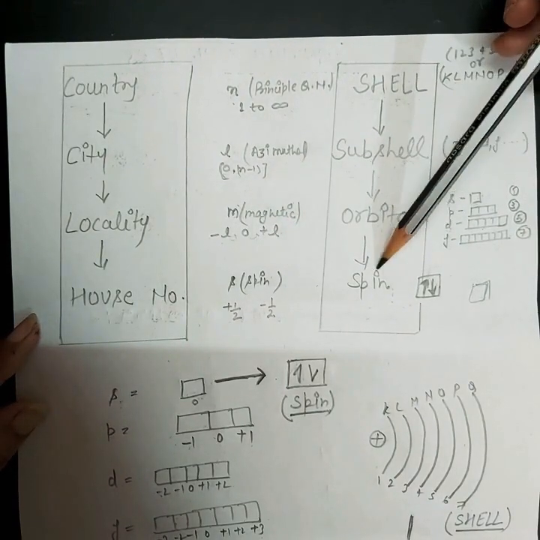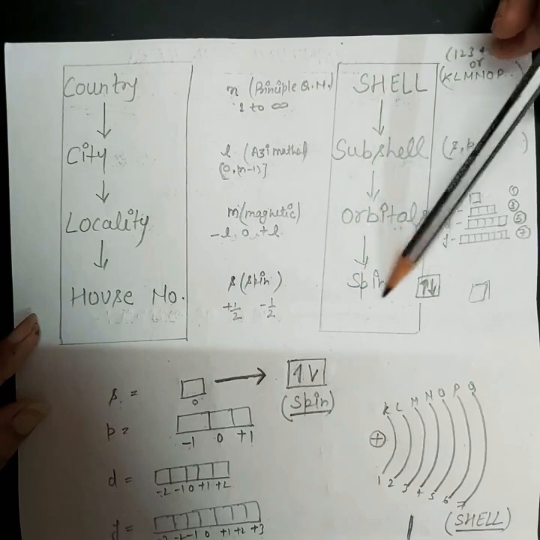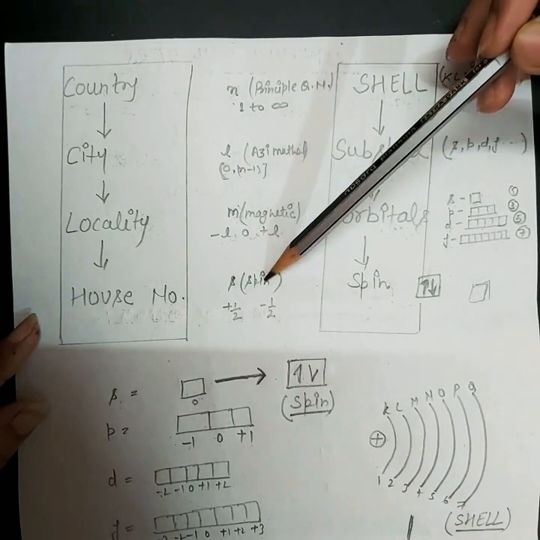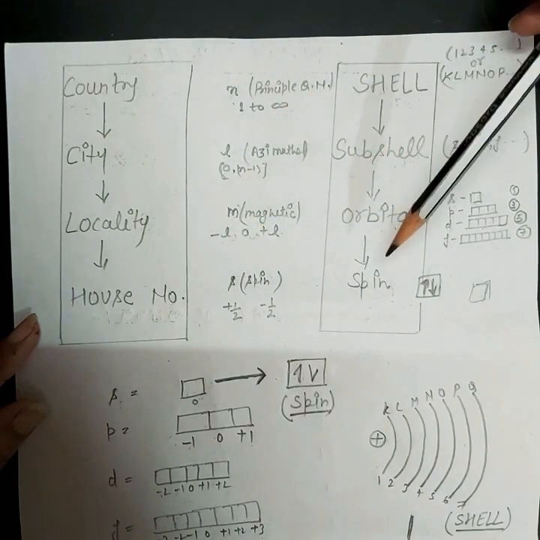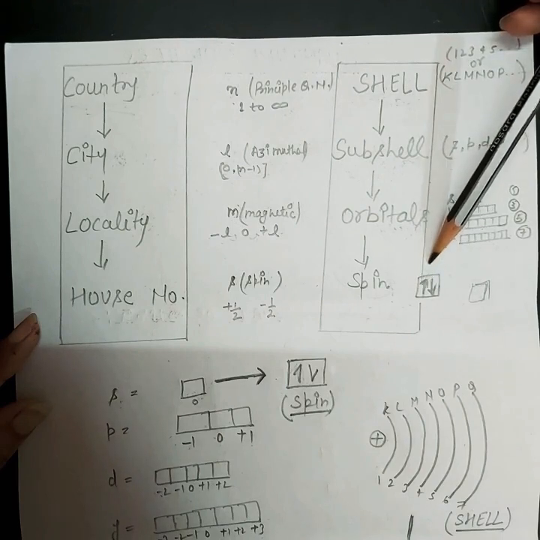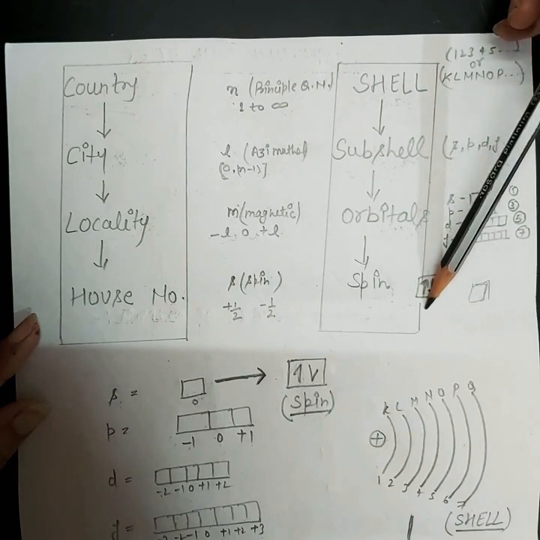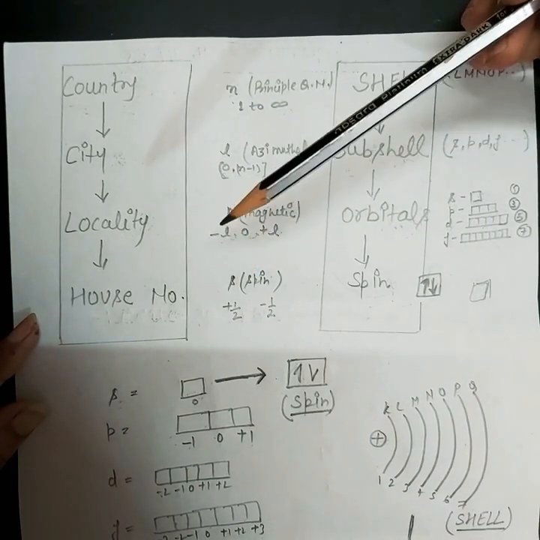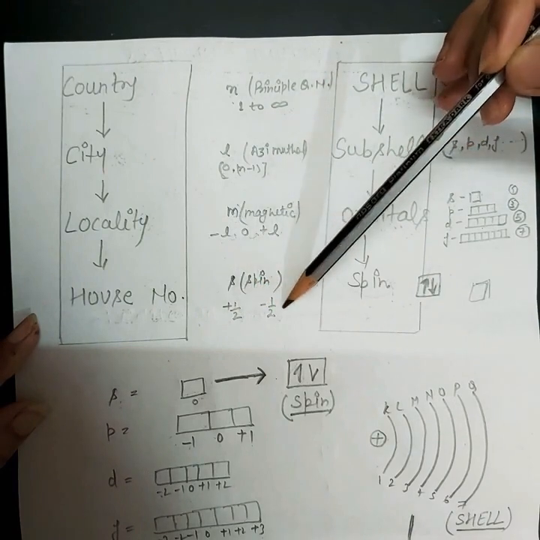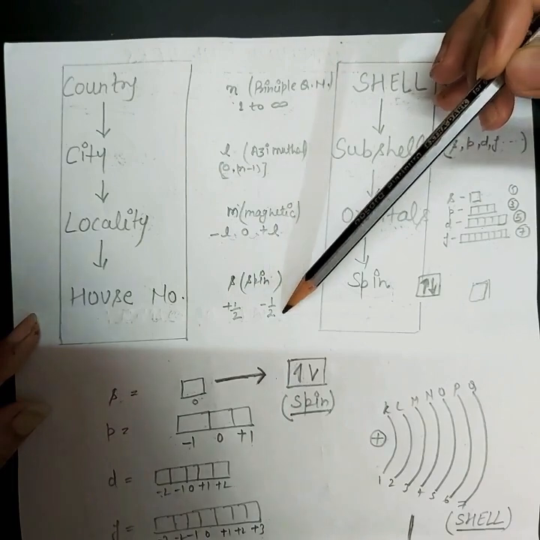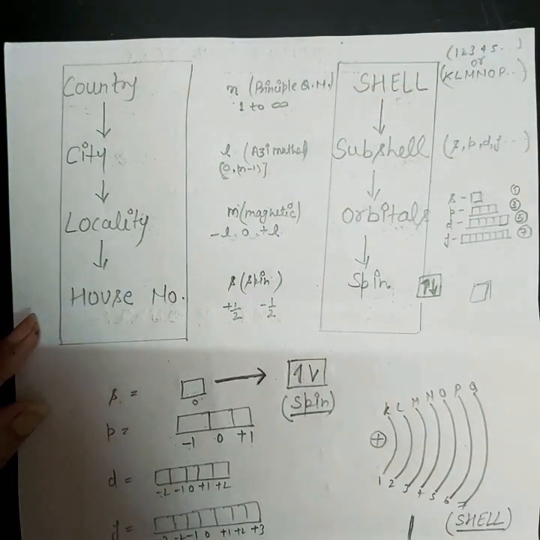Now we'll talk about the spin. If you want to determine the spin, you will use the fourth quantum number, which is the spin quantum number, represented by s. As you know, in one orbital there can be two electrons, one with a clockwise spin and the second with an anti-clockwise spin. So the possible values for s are only two, plus half and minus half. This is for clockwise direction, and this is for anti-clockwise direction. So this is the short intro of quantum numbers.